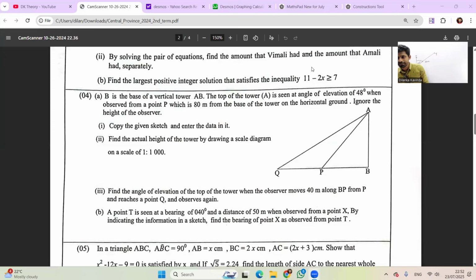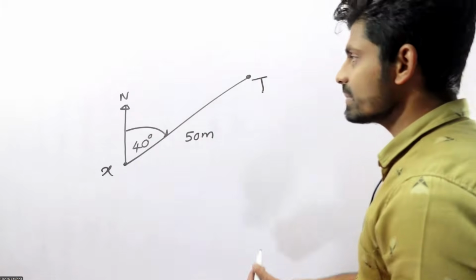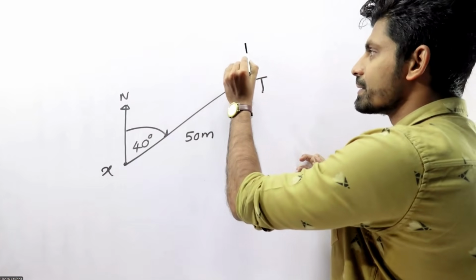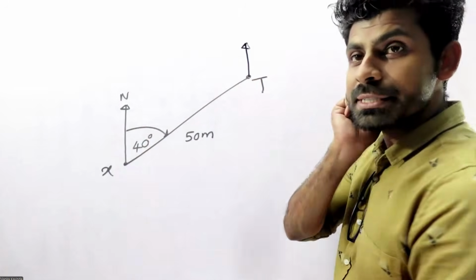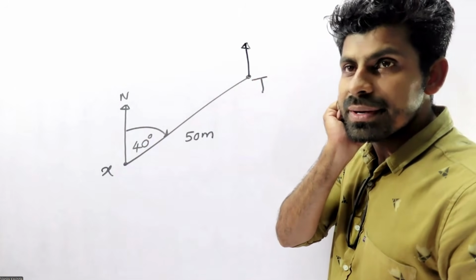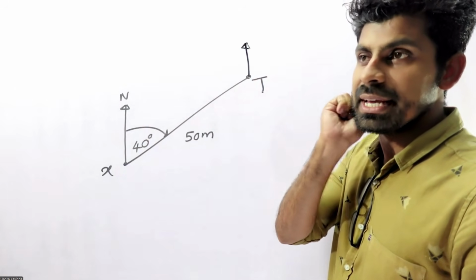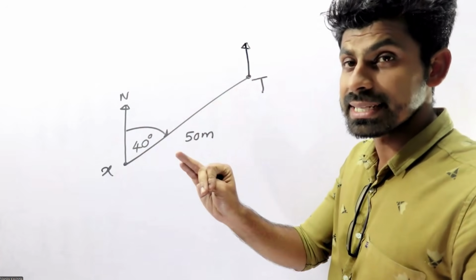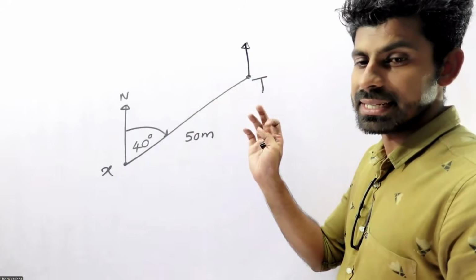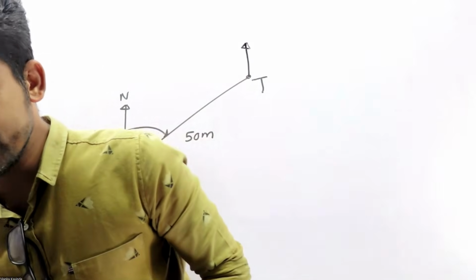Yes, very good. So what we can do, by indicating the information in a sketch, find the bearing of X from T. Then you need to find the angle here. These two lines are parallel. Parallel lines means lamai alternate angles, corresponding angles, allied angles.